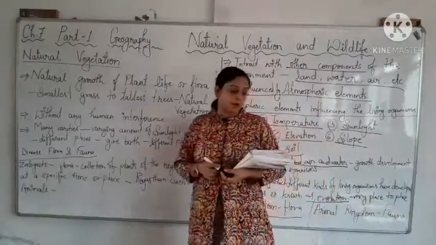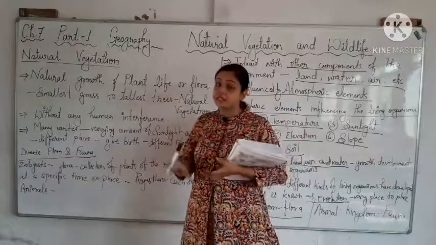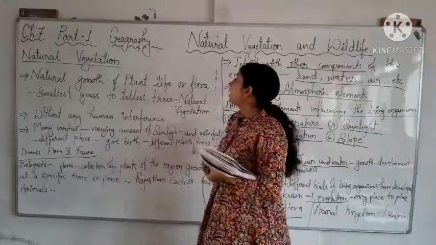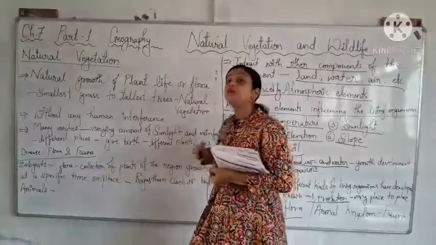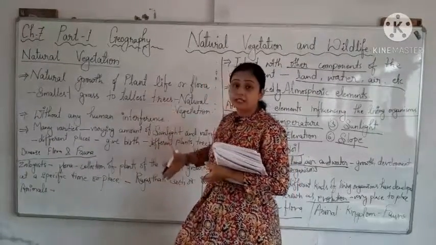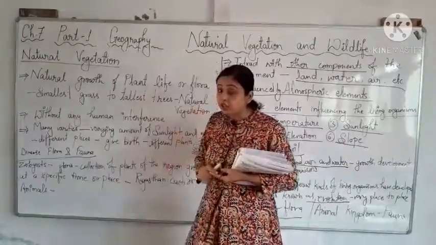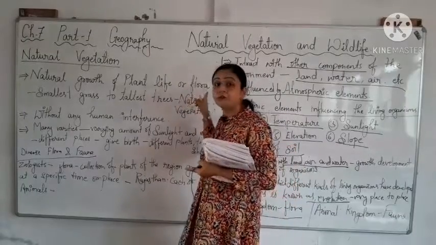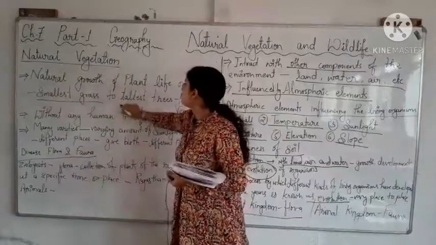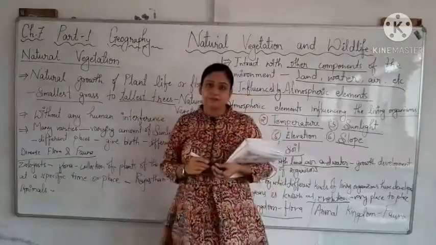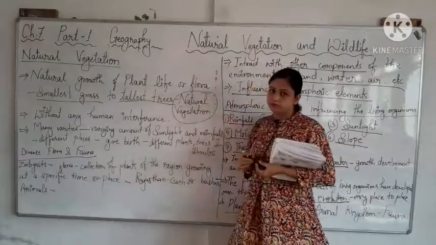Now we will discuss natural vegetation. So what is natural vegetation? Actually, the natural growth of plant life or flora, from the smallest grass to the tallest trees, that is called natural vegetation.